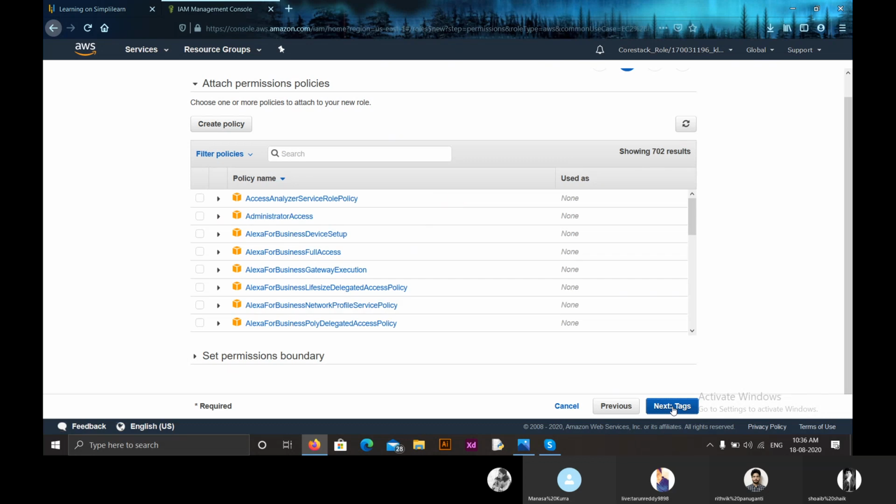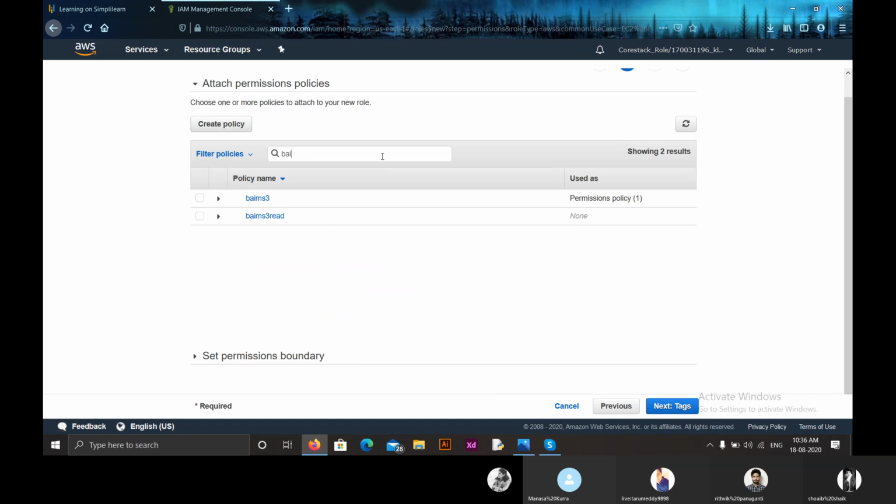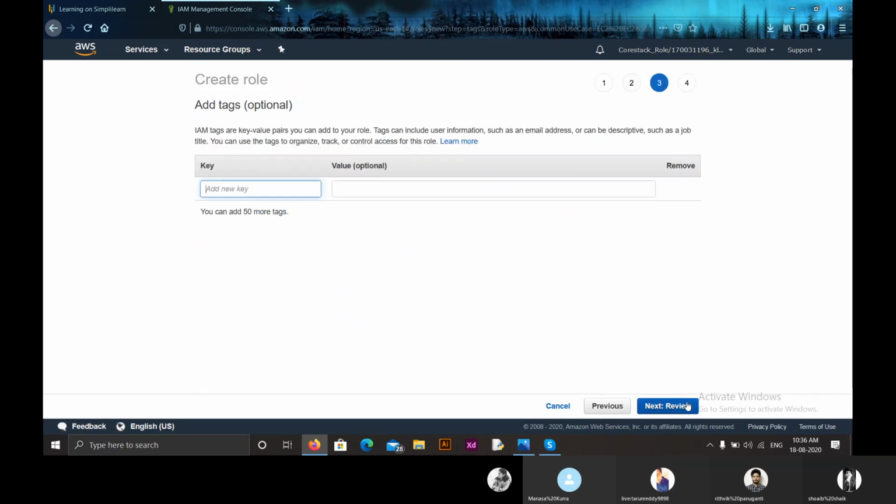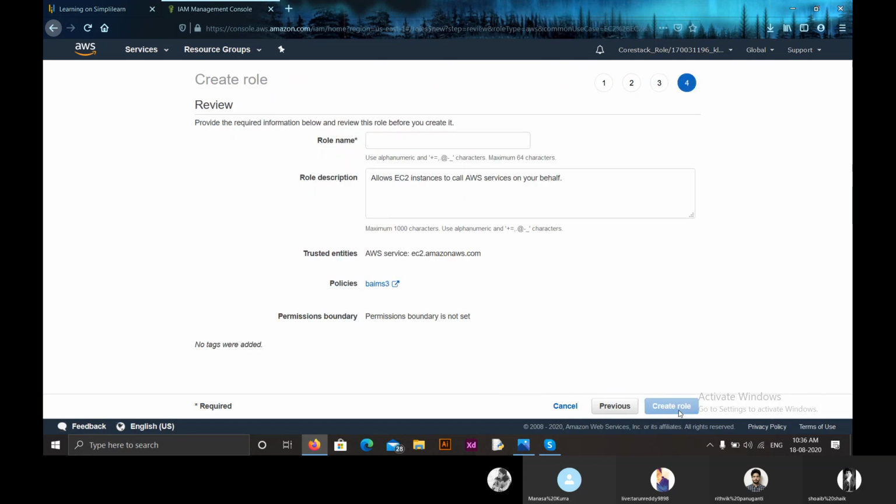So here we have to attach a policy in the second step. Let us attach the policy we have created, that is BIAM S3. Click on next. Here we can give tags, that is optional, and I am not giving any.